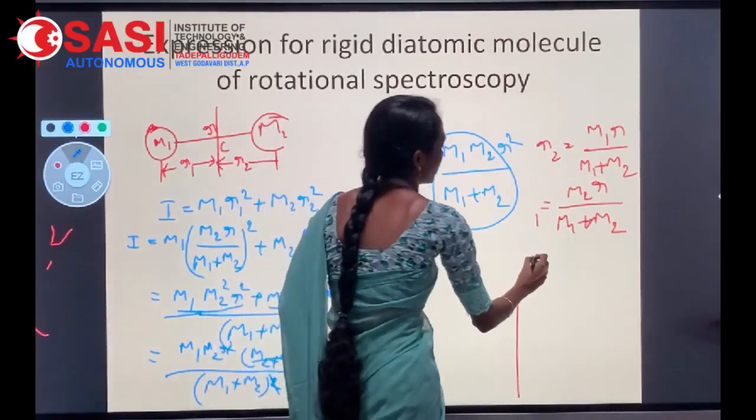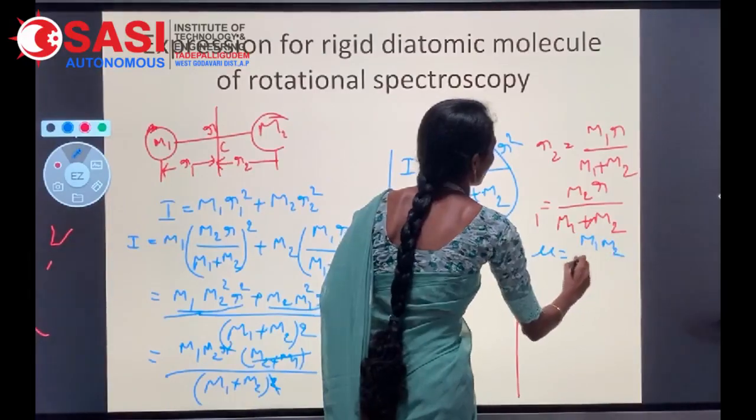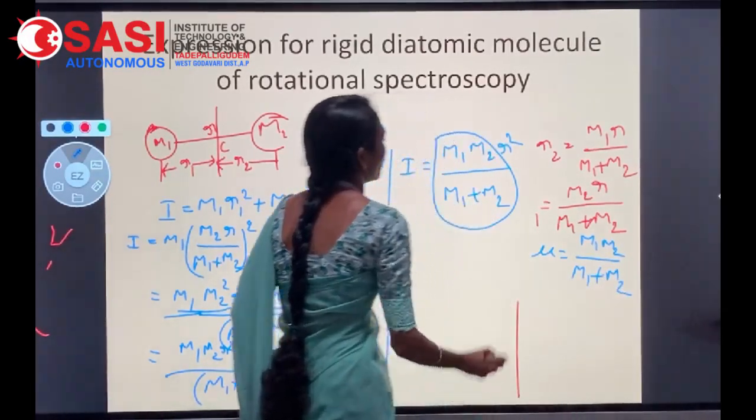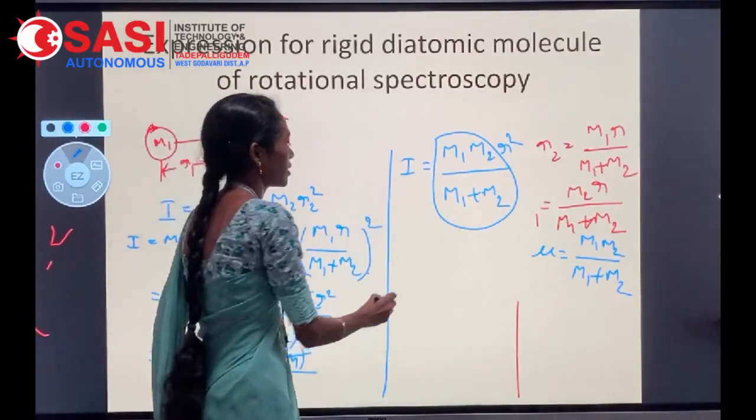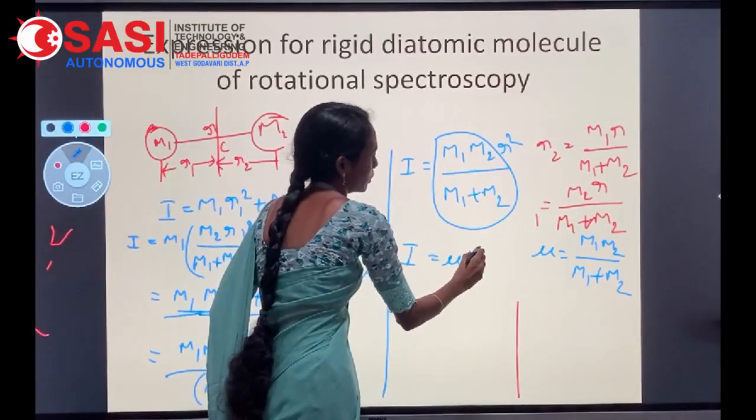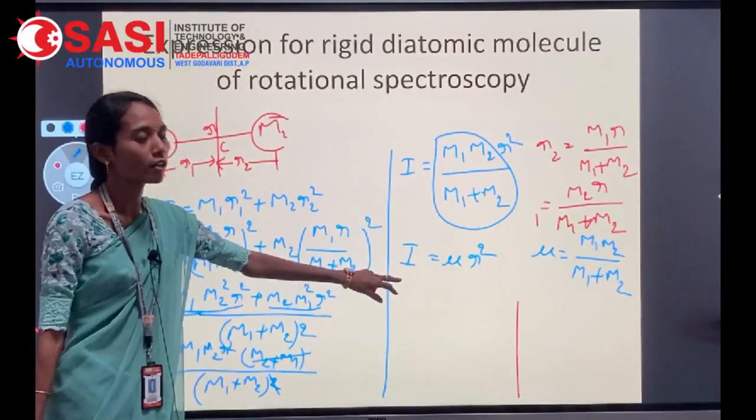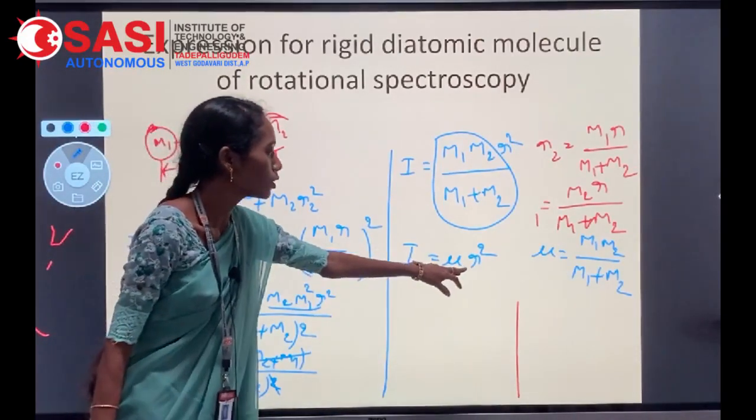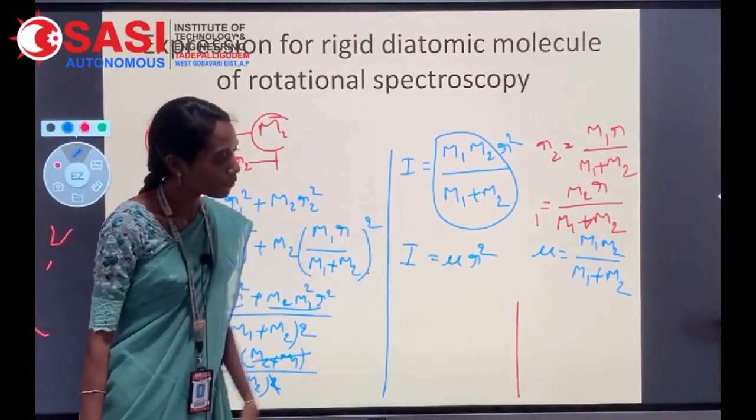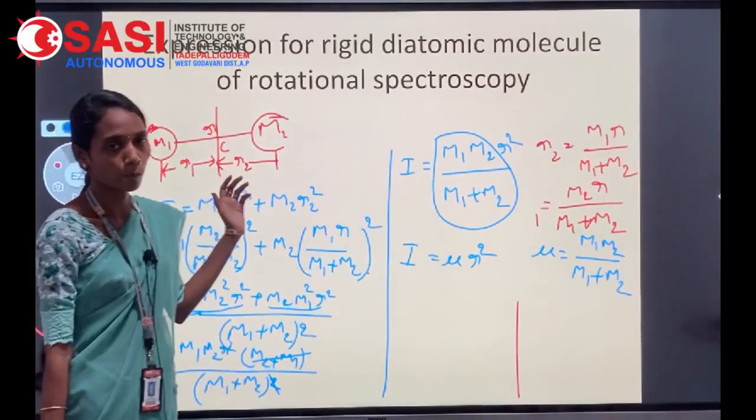These terms will be treated as mu, m1 m2 by m1 plus m2, where mu is the reduced mass. I equal to mu r square. This is the equation for the moment of inertia: I equal to mu r square, where mu is the reduced mass, expressed as m1 m2 by m1 plus m2, and r is the equilibrium bond length.